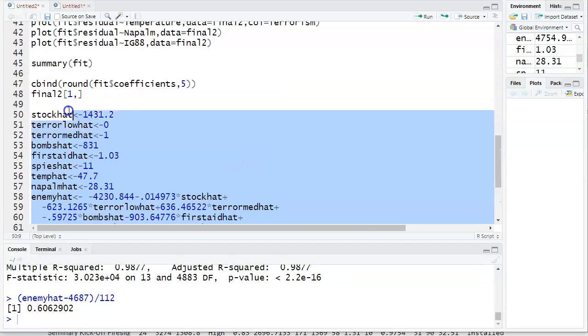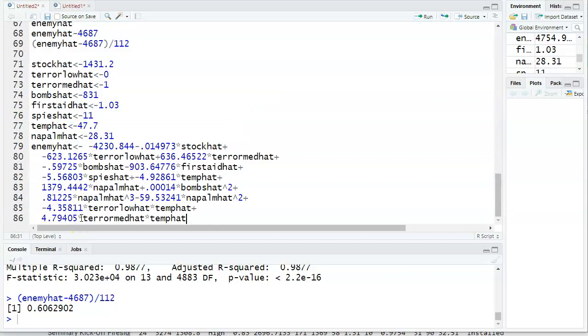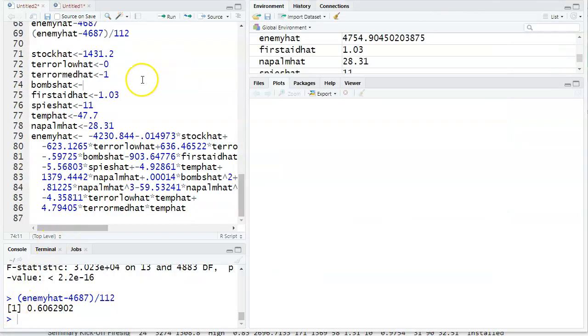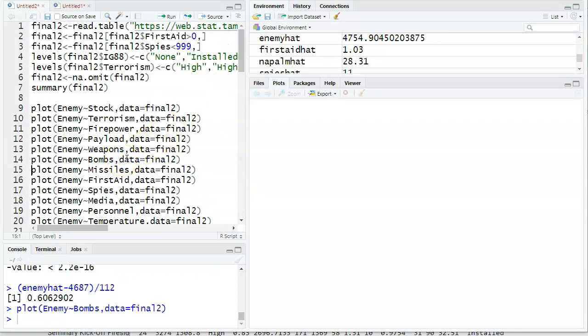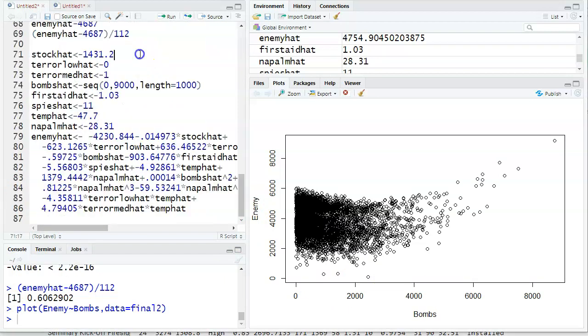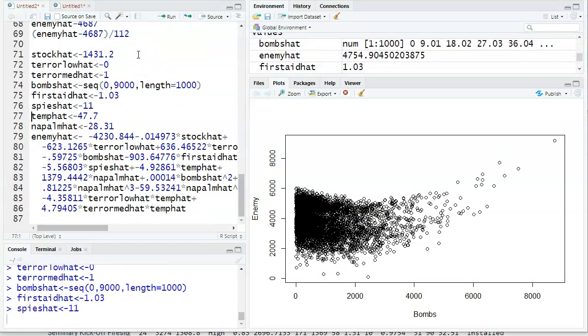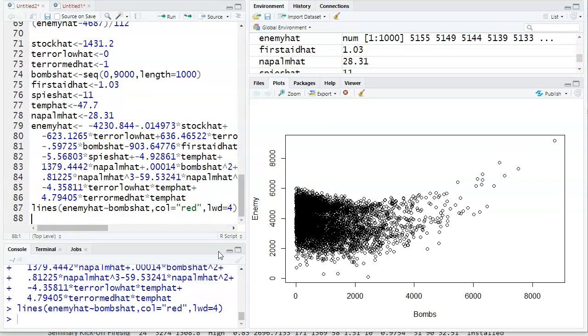So now I'm going to start making some of my plots. I'm going to copy and paste this because I don't want to lose it, because I'll need that first row prediction. I want to do bombs, so bombs is going to need a sequence. I don't remember what the bombs distribution was. It looks like 0 to 8,000. I'm glad I looked it up. I wouldn't have guessed. And I'm expecting to get something quadratic like that. Please get it right the first time.